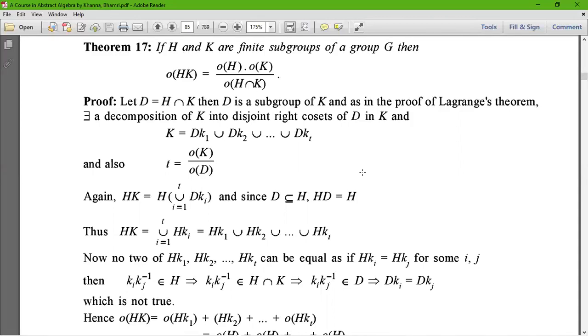And since D is a subset of H and also D is a subset of K, therefore we can write HD equals H. Thus HK becomes HK equals union of HDki for i equals 1 to t, because D is a subset of H and HD equals H. This H will be taken inside.